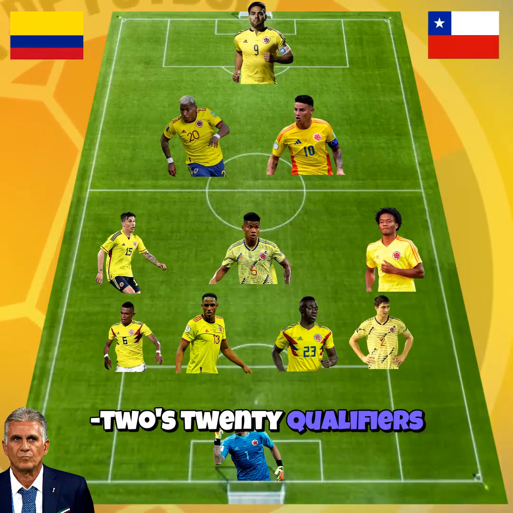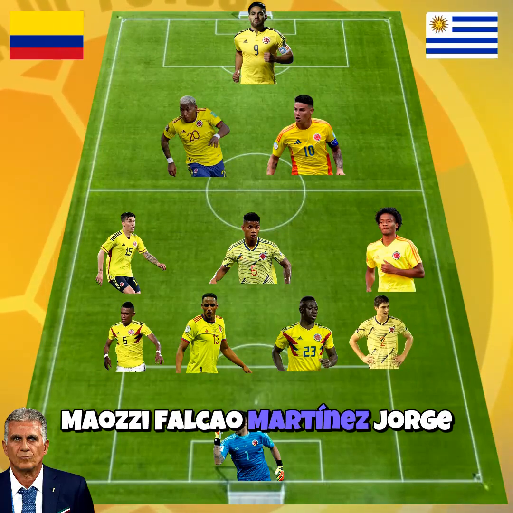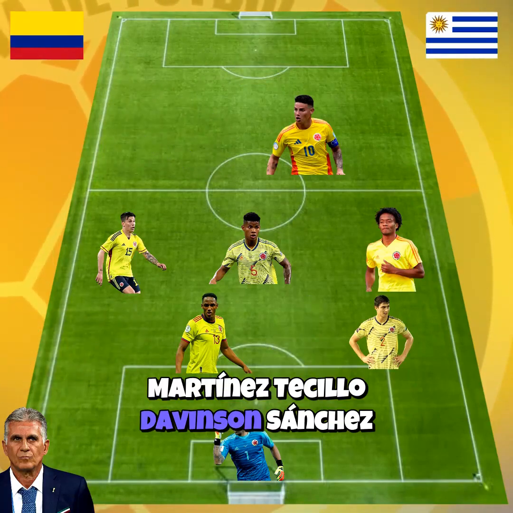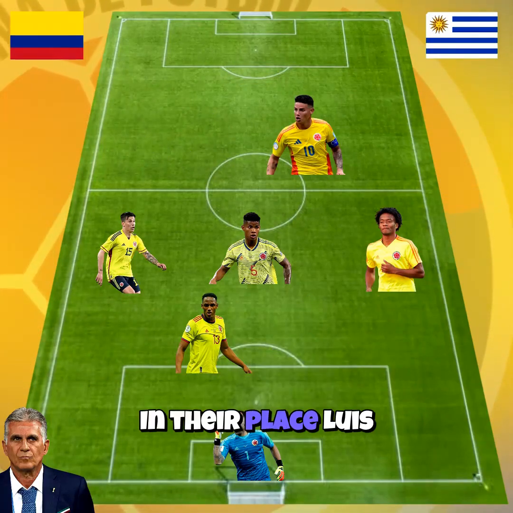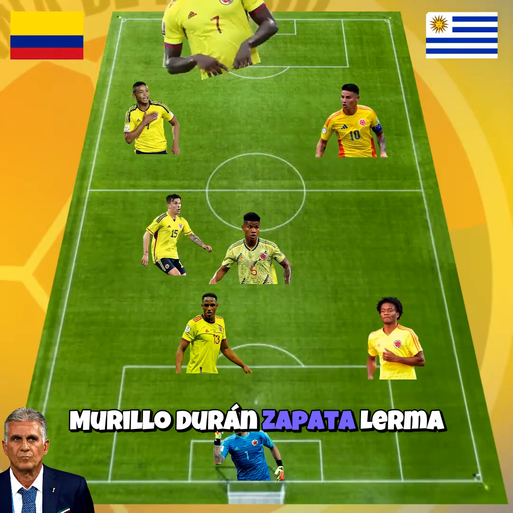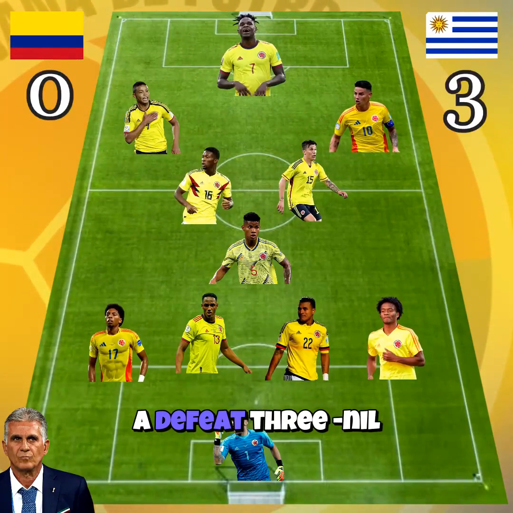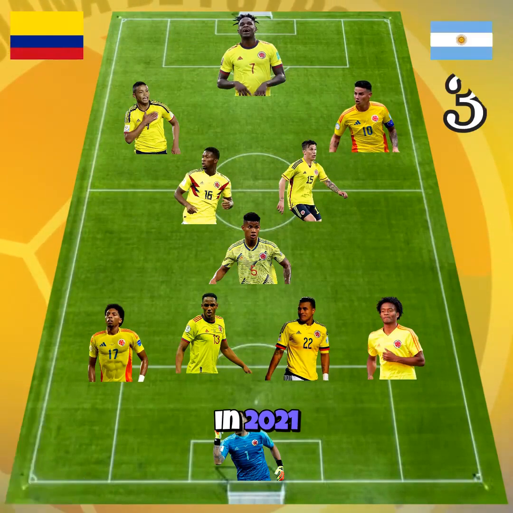In the 2020 qualifiers, Falcao, Martinez, Jorge Sánchez, Tecillo, Davinson Sánchez and Medina were out. In their place, Luis Murillo, Duran Zapata, Lerma, Mojica and Jason Murillo were brought in. This match ended in a 3-0 defeat.